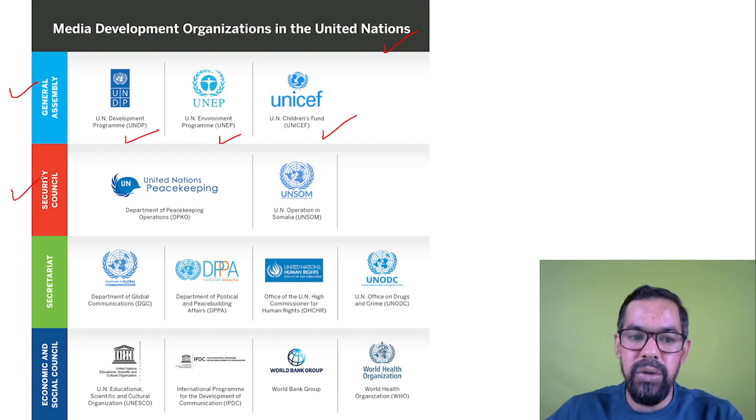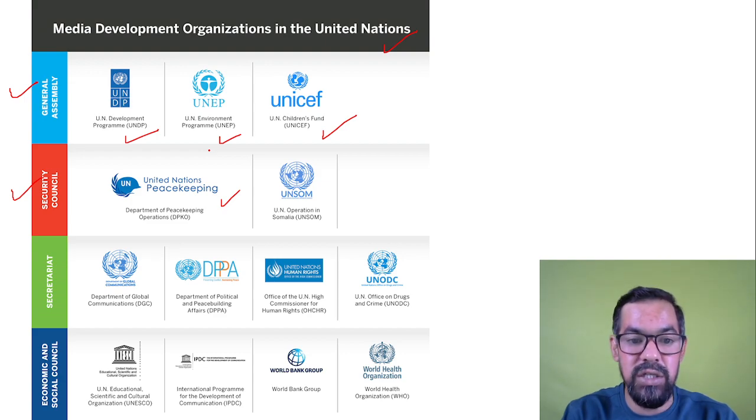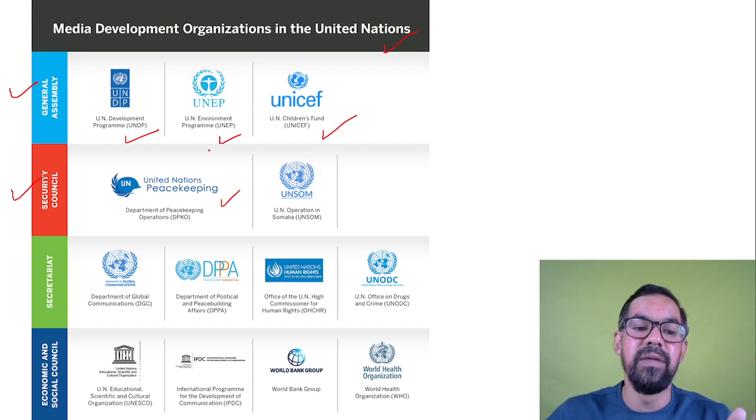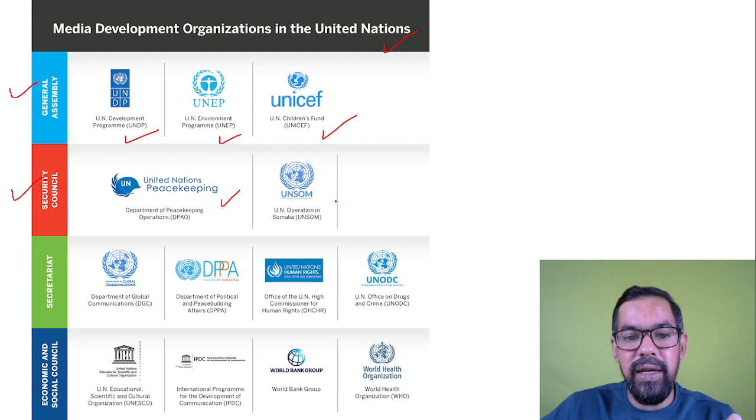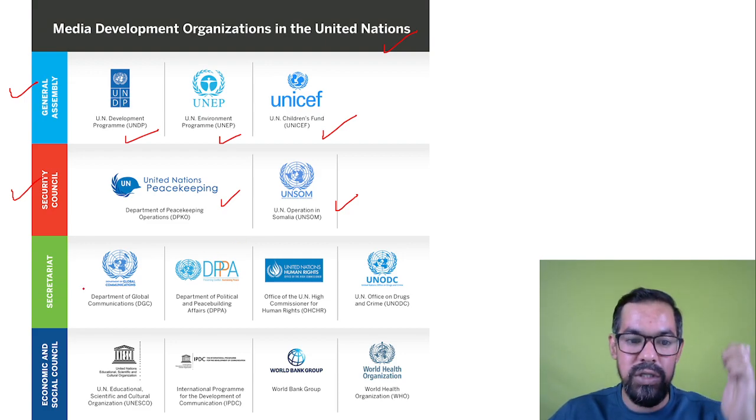Then the second one is the United Nations Security Council. It includes United Nations peacekeeping. There are many peacekeeping missions run by the United Nations, and that generally comes under the Security Council. The United Nations operation in Somalia is again part of the United Nations Security Council.